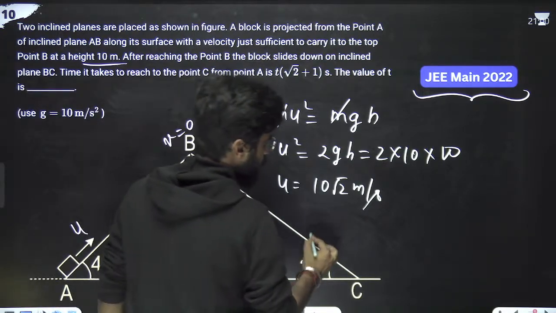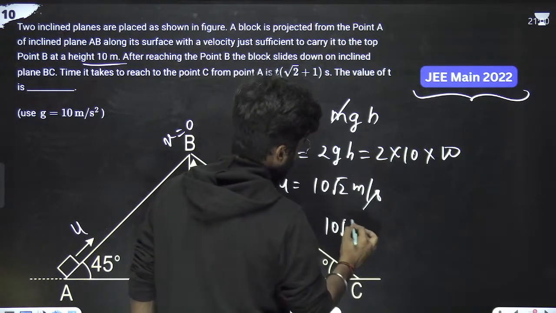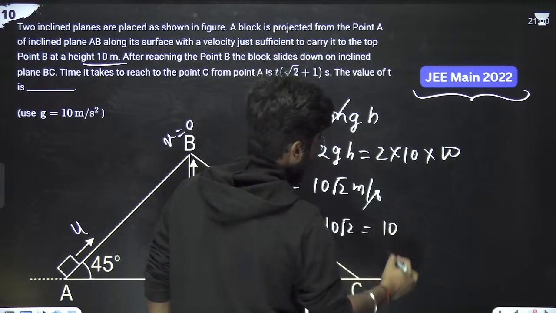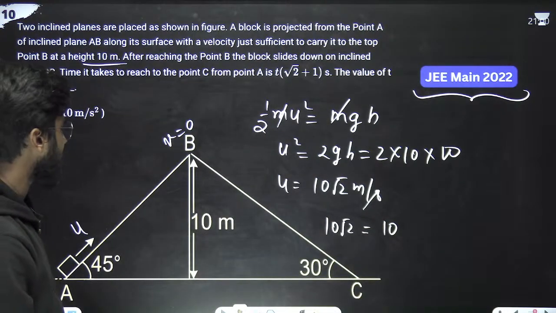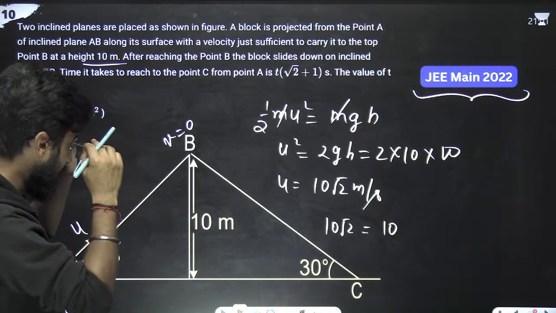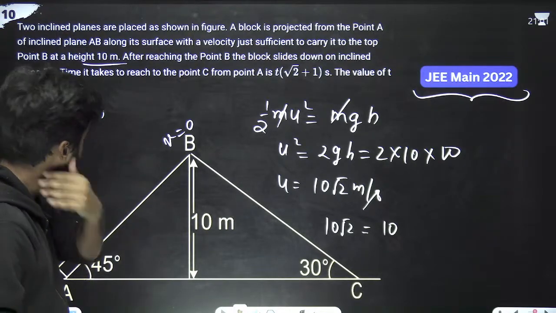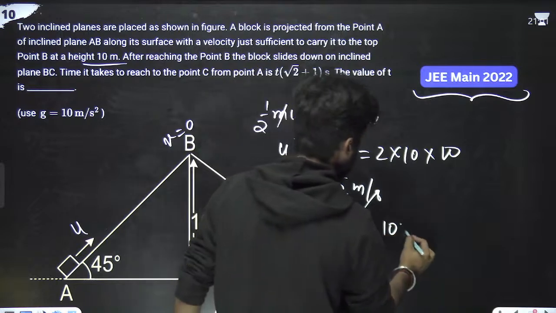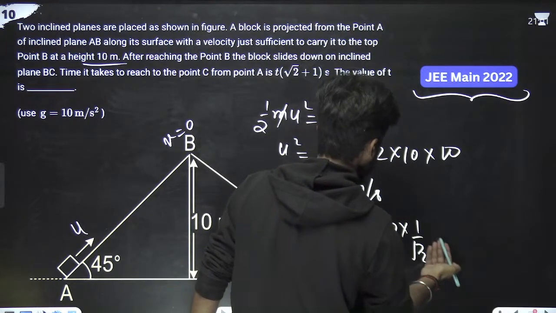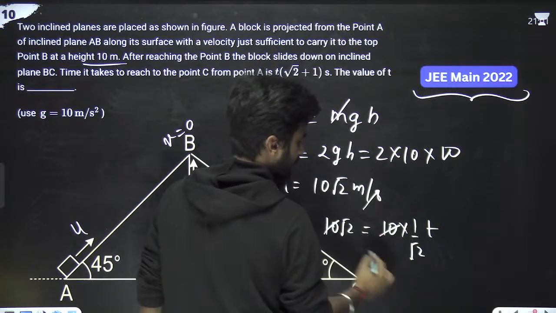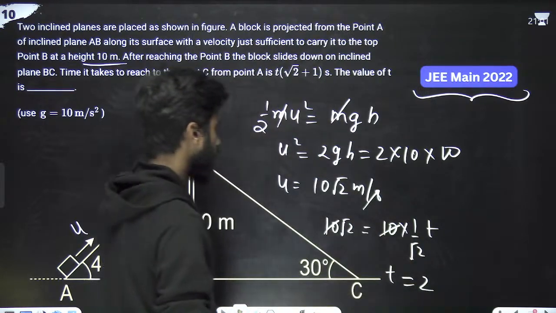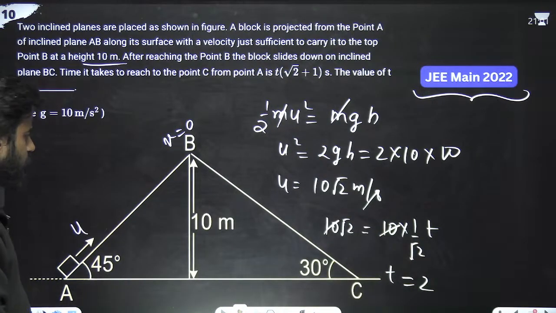What is the time? v is equal to u plus at, means 10 root 2. v is equal to u plus at, and a is g sine theta, which means 1 by root 2, and 1 by root 2 into t. Correct? 10 got cancelled. t is 2. Okay, t is 2. Yeah, I think correct.